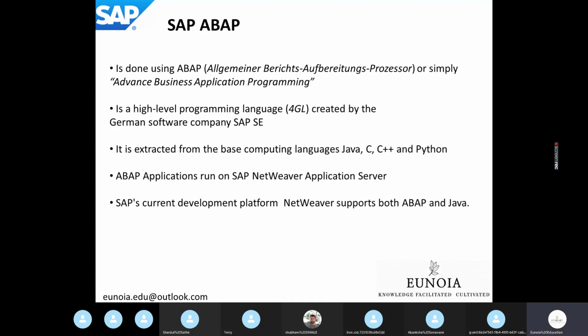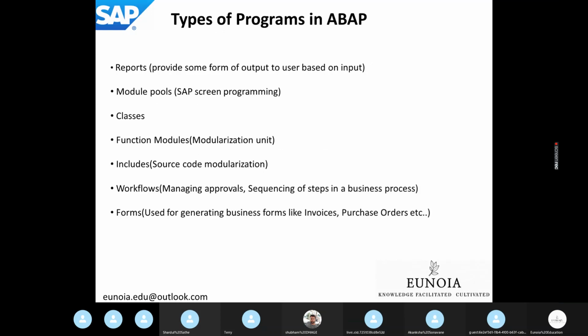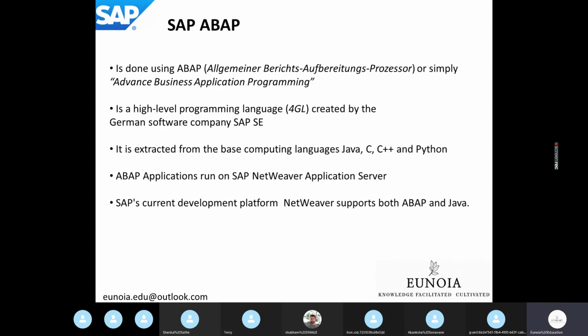The current SAP NetWeaver supports ABAP as well as Java. If there is a Java enabled stack, then you can run your Java applications on the SAP NetWeaver application server as well. Any questions so far?